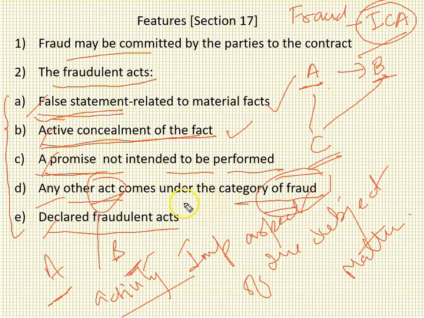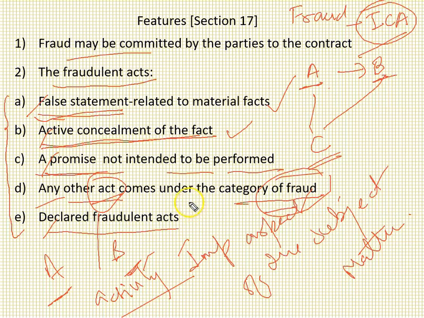Because people are coming up with new examples of fraudulent acts, and they are defrauding with new kinds of activities every day in day-to-day life, therefore the Act suggests that we cannot define word by word exactly what fraud means, because people may come with new kinds of activity in order to deceive the other party.